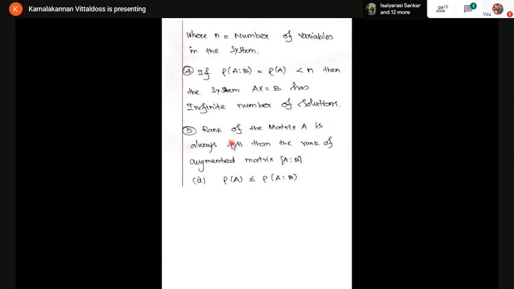Fifth point. In general, the rank of matrix A is always less than or equal to the rank of the augmented matrix [A, B]. Because A is a matrix, [A, B] is also a matrix. We find the rank of these two. Generally, rank of A is always less than or equal to rank of [A, B]. That is, ρ(A) is always less than or equal to ρ(A, B). Here ρ stands for rank.